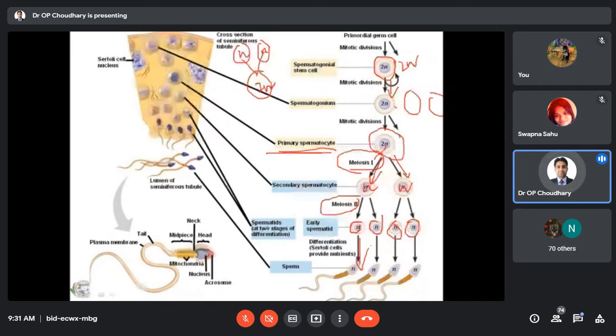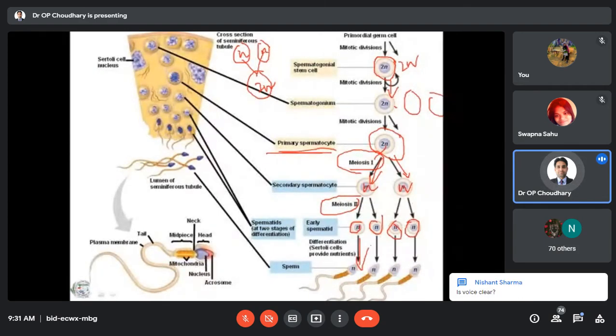So in a simple way, if you look at the general outline of spermatogenesis, there will be the seminiferous tubule. The basement wall of the seminiferous tubule consists of the germinal epithelium, and this germinal epithelium will give rise to the spermatogonia. Then the spermatogonial stem cell, the spermatogonia, will undergo mitotic division, so it will be 2N.